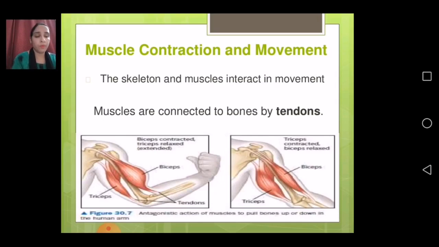Under the bone are the muscles, that is, your biceps and triceps. Biceps are the muscles present in your upper arm.